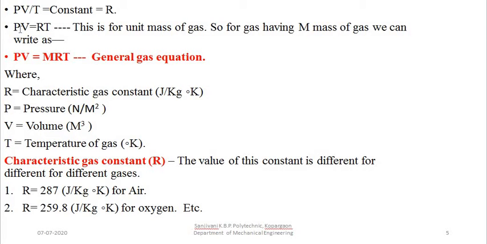And so this equation becomes PV is equal to RT. So this is for the unit mass. For the total mass we can write PV is equal to mRT. Then different parameters we already discussed. What are the units of different parameters involved in the general gas equation?